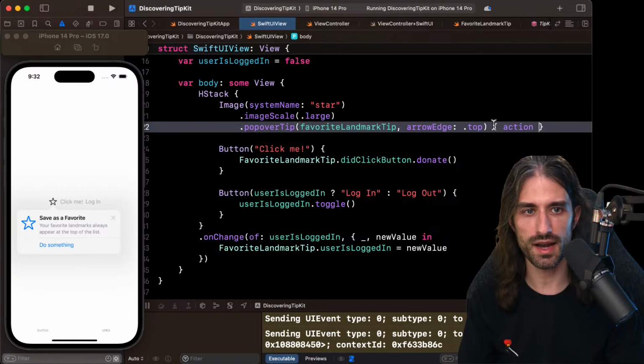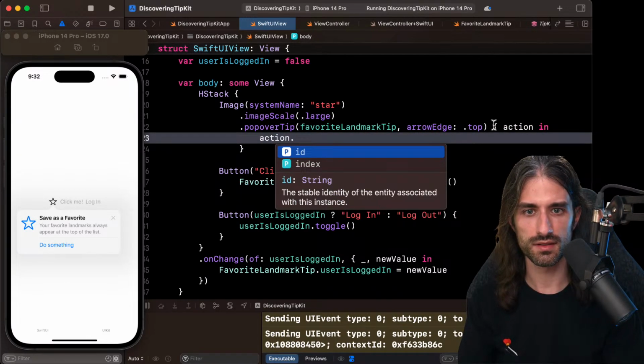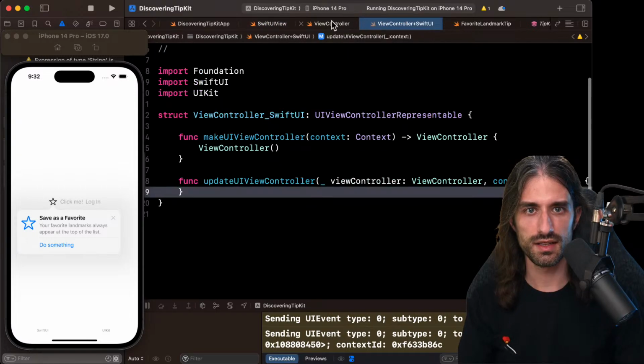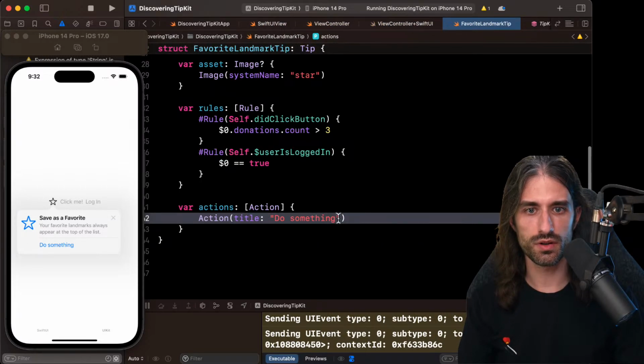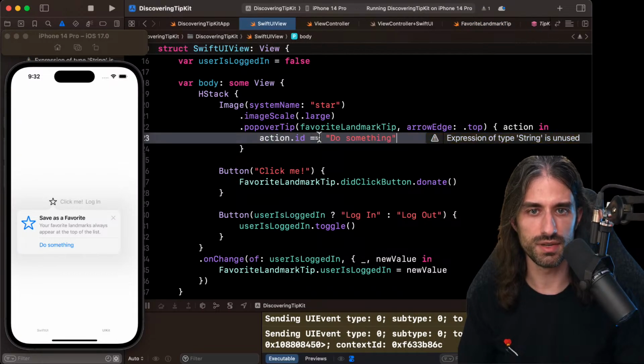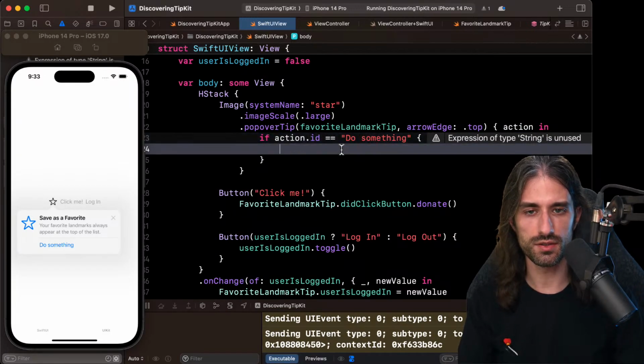So I will get my action here. And so in the action, there is the ID. I'm going to say, if the ID is equal, so please don't do this, of course, create constants, do things better. But if action, okay, and then what do I do? I guess I need to do something.